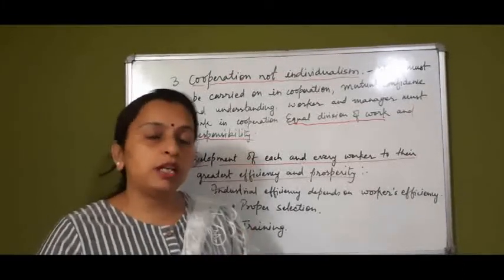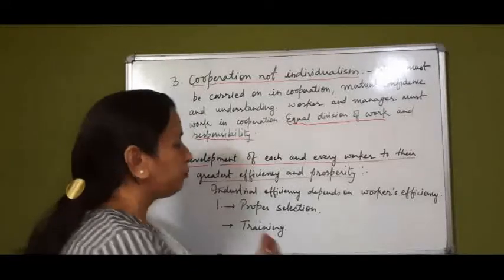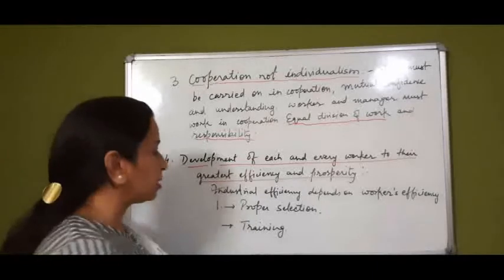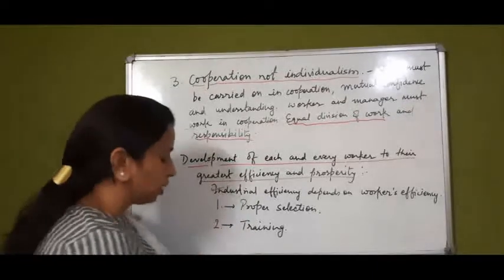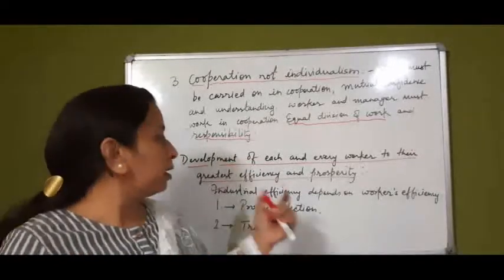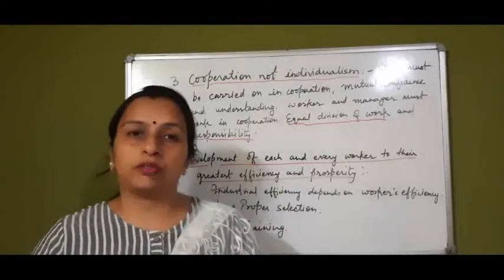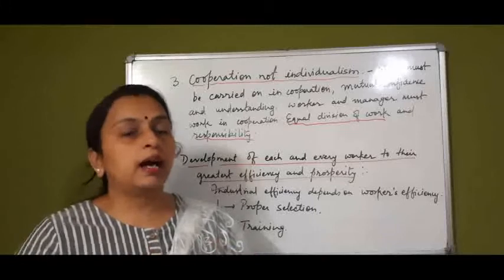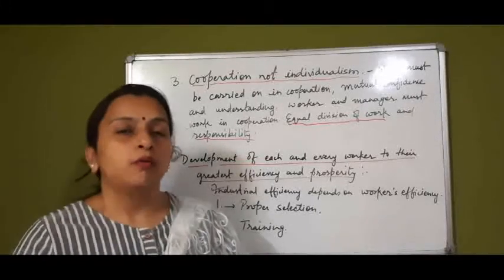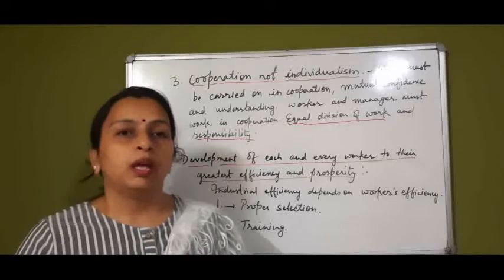Time to time training should be given to the workers. If proper selection is done and time to time training is given, this will ensure greatest efficiency and prosperity of the worker. So these are the four principles of scientific management which we have discussed today.